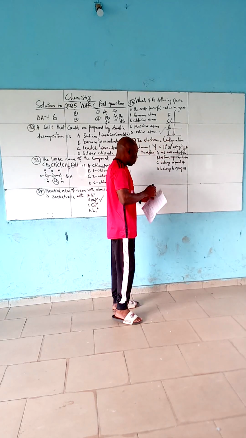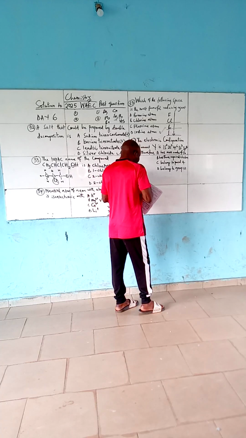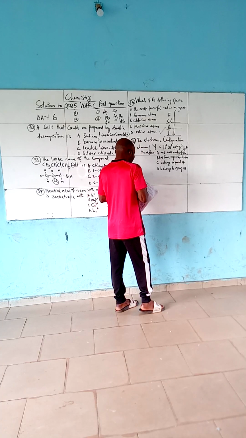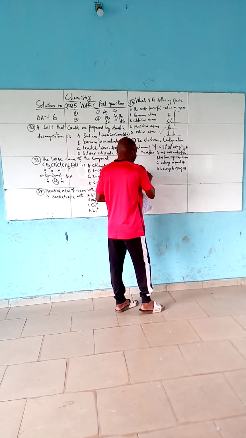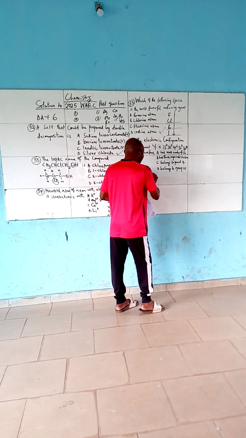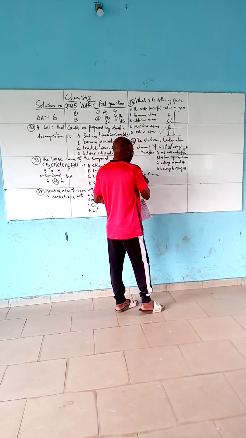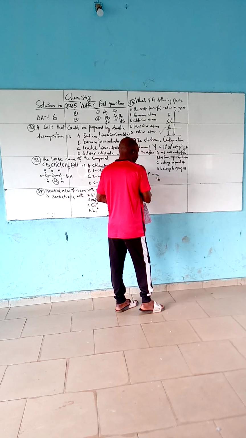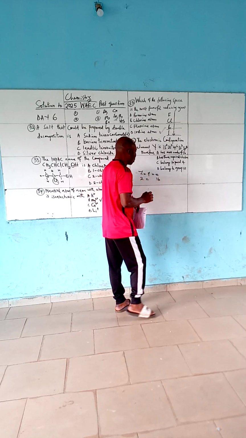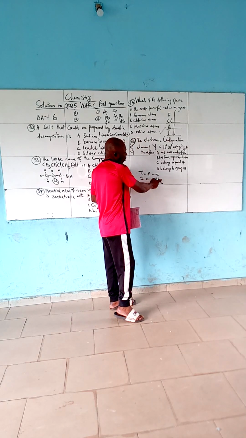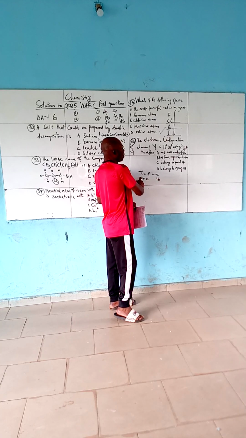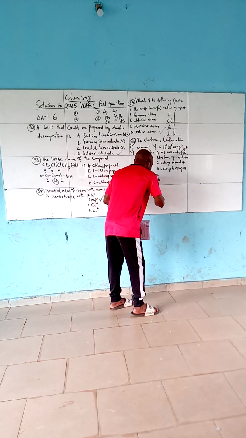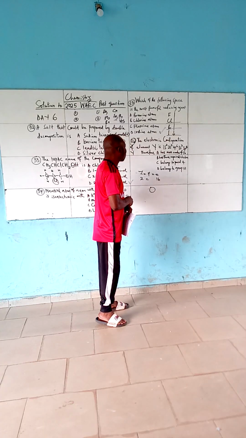You ask yourself, since the atomic number Z is equal to P and is equal to E. So if the electron is equal to 16, of course, the atomic number is also 16. So Z is equal to 16. Now, which element in the periodic table has the atomic number of 16? Oxygen.